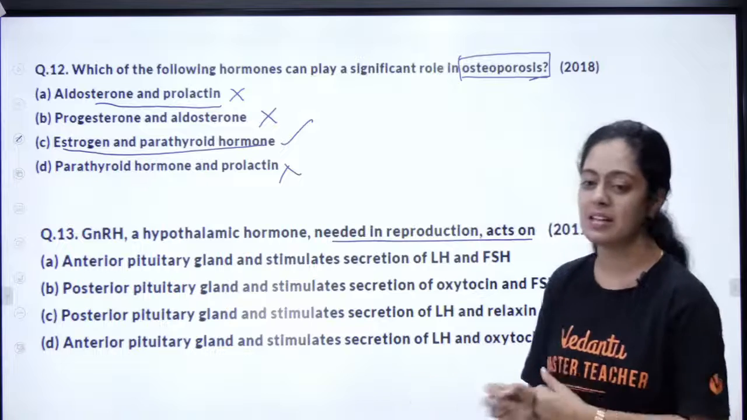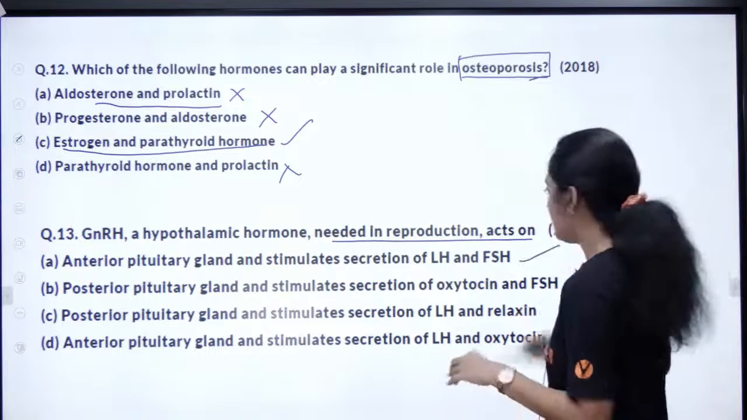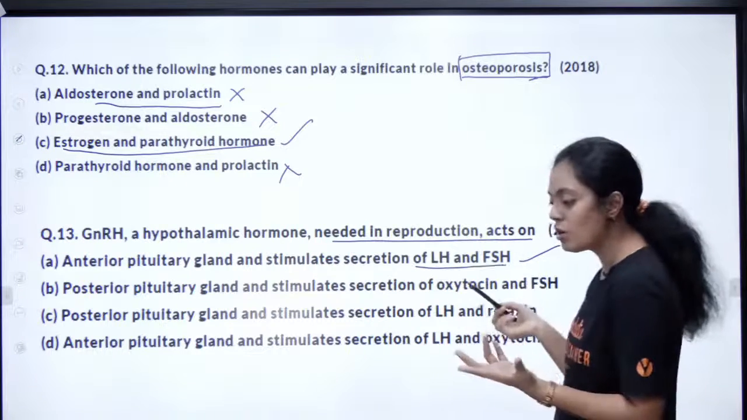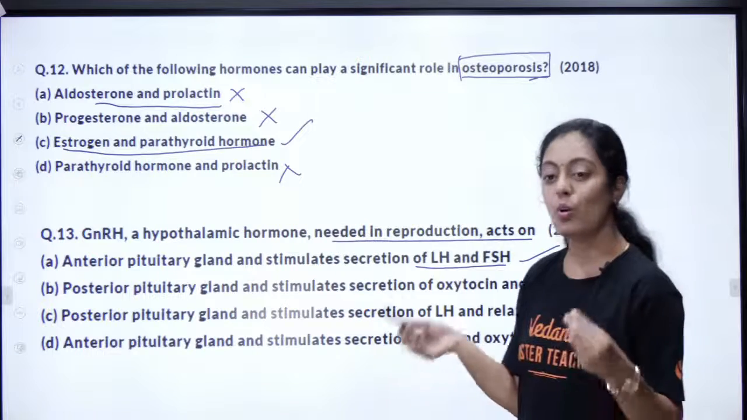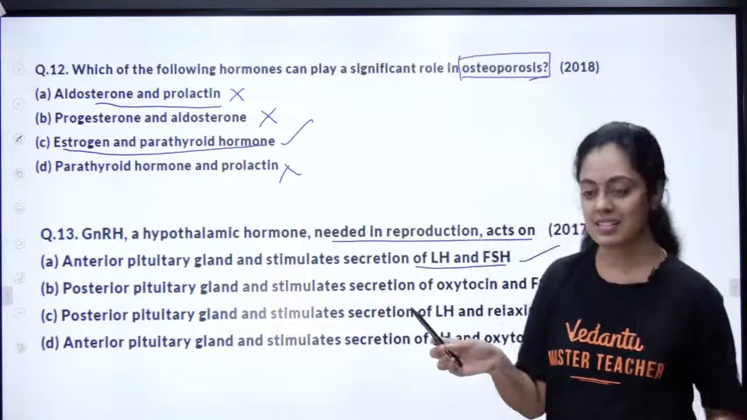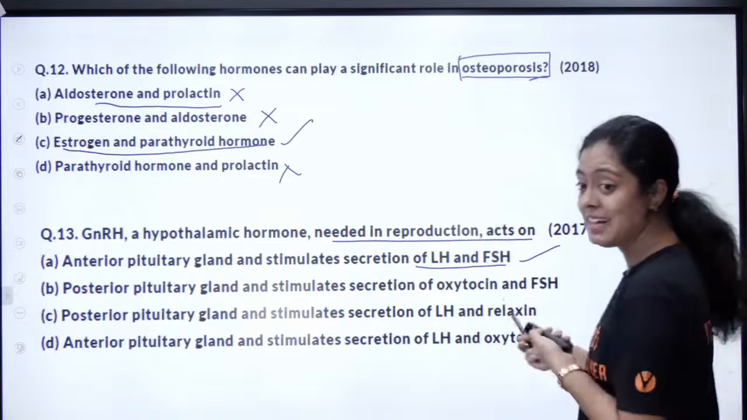What is the right answer here, guys? Very easy. Option A. What are the GN? Gonadotropin, LH and FSH. No need to even think. Okay. Yes. So remember, it's anterior pituitary.